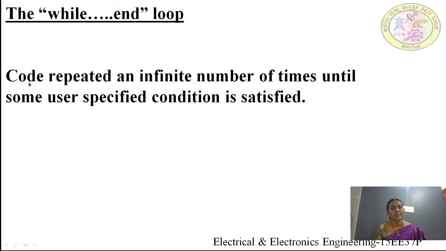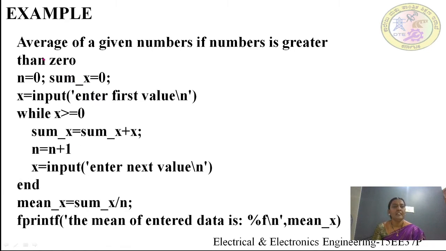The syntax of the while loop is: while expression, statement 1, statement 2, like that it will carry on, then finally it will end. For this, average of given numbers, if the number is greater than 0.